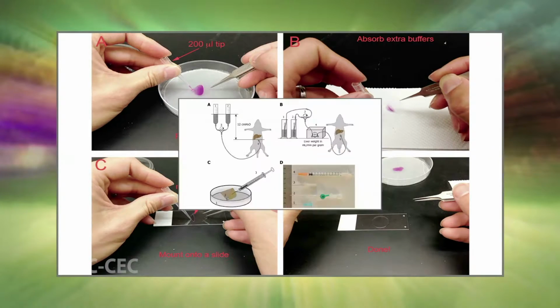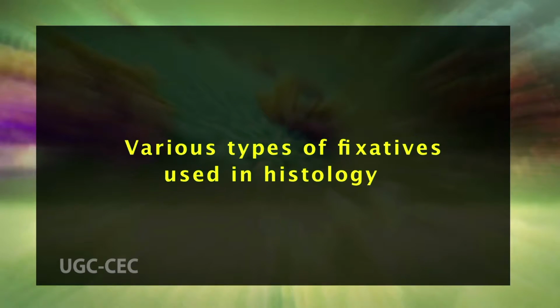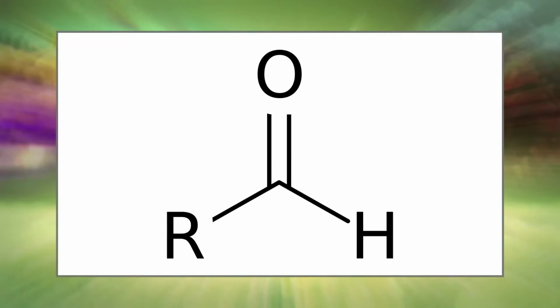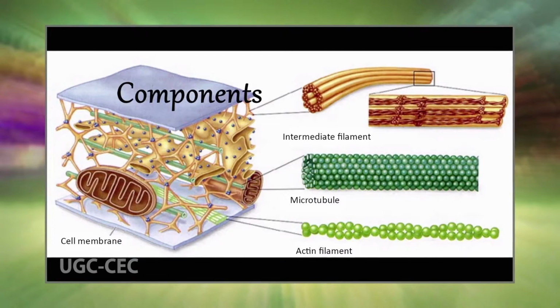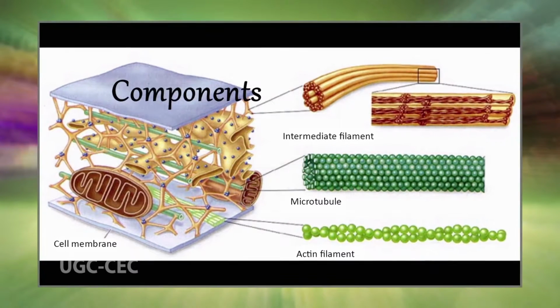In both immersion and perfusion fixation processes, chemical fixatives are used to preserve structures in a state both chemically and structurally as close to living tissue as possible. This requires a chemical fixative. Now moving to the various types of fixatives used in histology. Number 1. Cross-linking fixatives, aldehydes. Cross-linking fixatives act by creating covalent chemical bonds between proteins in tissue. This anchors soluble proteins to the cytoskeleton and lends additional rigidity to the tissue.